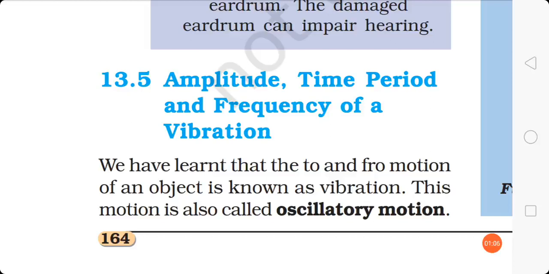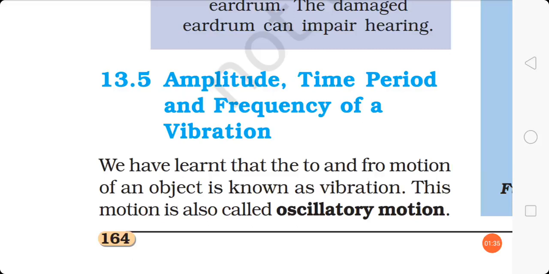Do you remember those terms? In how many parts can we divide the human ear? Yes, three parts: outer ear, middle ear, and inner ear. What was the other name for our outer ear? Yes, that was pinna. Then what was another name for eardrum?